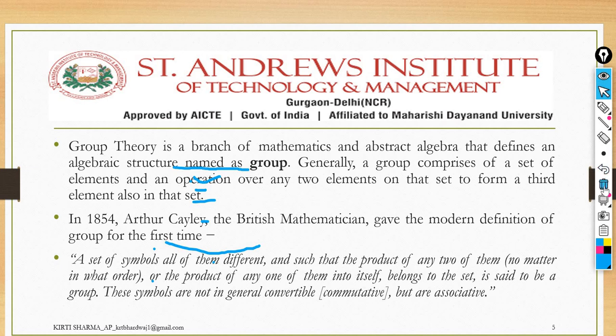Group theory is generally a branch of mathematics and abstract algebra that defines the algebraic structure. The algebraic structure is also named a group. This group comprises a set of elements, which is why I've told you that set theory knowledge is important here.